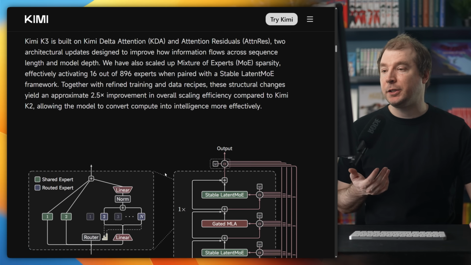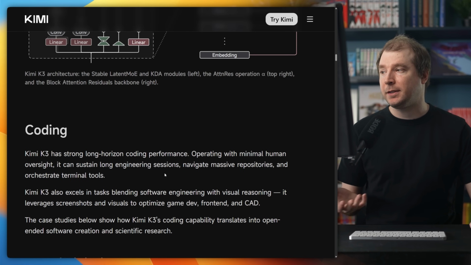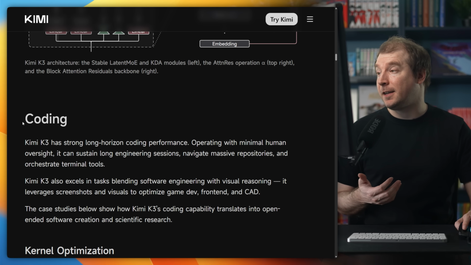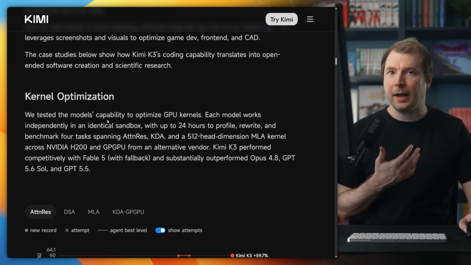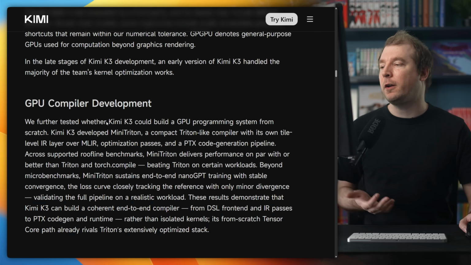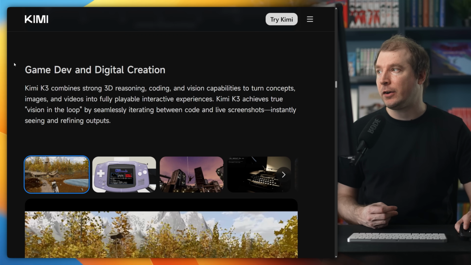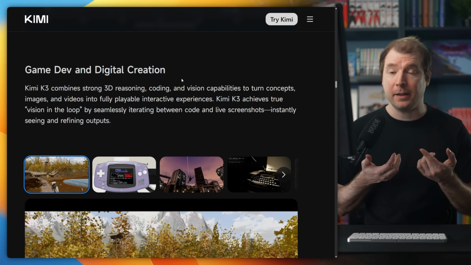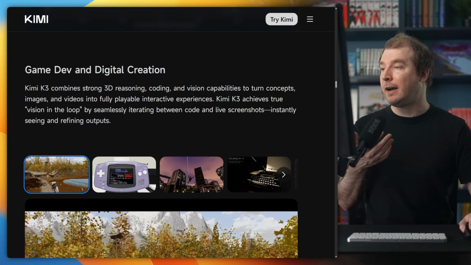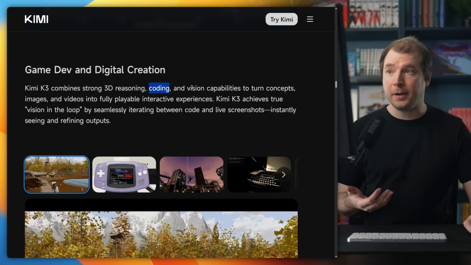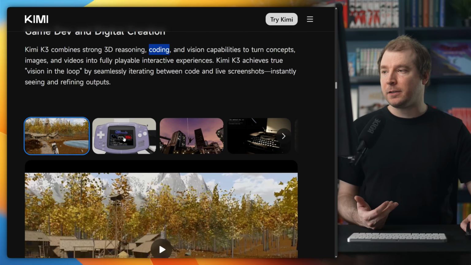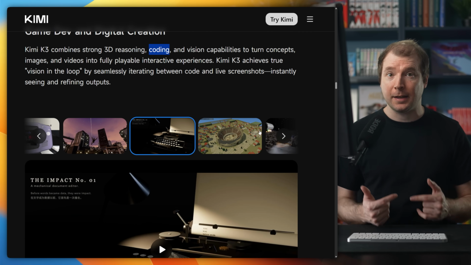There is some more information here in terms of how it actually operates under the hood. What I'm personally interested in is how it'll go for coding, but as a part of that, I've heard that one of the greater features that it's now capable of doing is game dev and 3D design, because it's meant to have very strong 3D reasoning, coding, and vision capabilities, and there are some great examples to showcase this. Let's have a look at these.